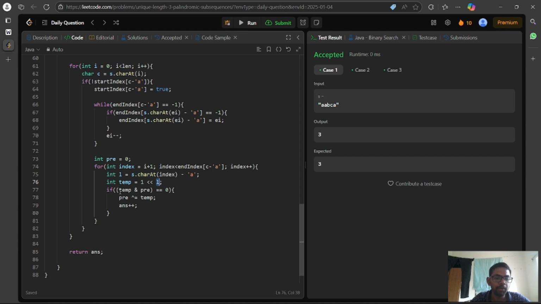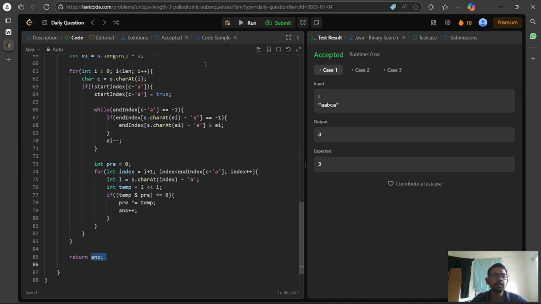And if we do an AND operation and get 0, it means previously there was a 0 at that position. So we do an XOR with previous so that previous gets updated with a 1 at that bit position, and further if we do an AND operation, we get 1, right? Then we increment the answer. So this will give you all possible answers, and we return the answer.